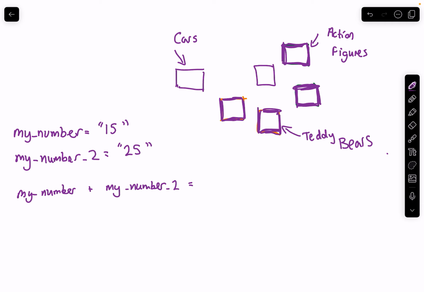Hopefully we would get 15 plus 25 is 40.